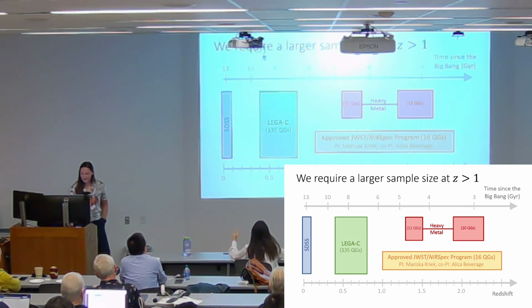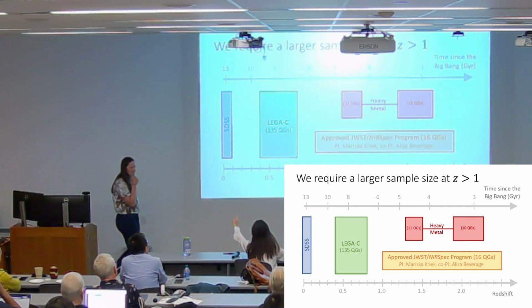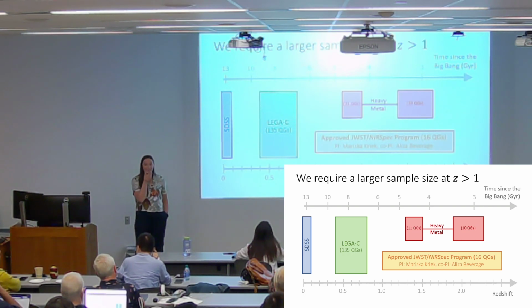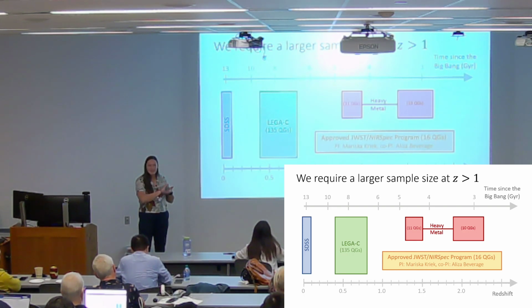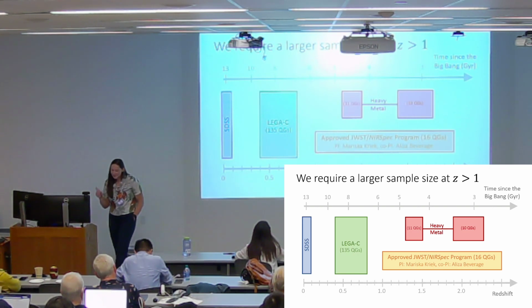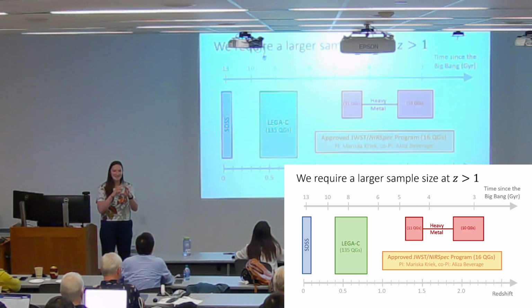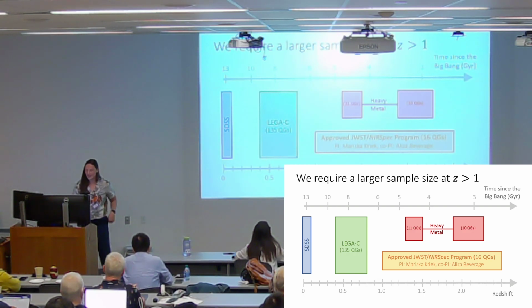So I'm lucky enough to be a co-PI of a Cycle 1 JWST proposal with my advisor, and we are targeting 16 more massive quiescent galaxies at similar redshifts, but we're going to even lower masses, so we can maybe start to fill in the lower mass regime and get a better mass metallicity relation out of this. And we were able to find one pointing in which we were able to fit all 16 massive quiescent galaxies in NIRSpec in the MSA, and we're going to stare at it for 16 hours.